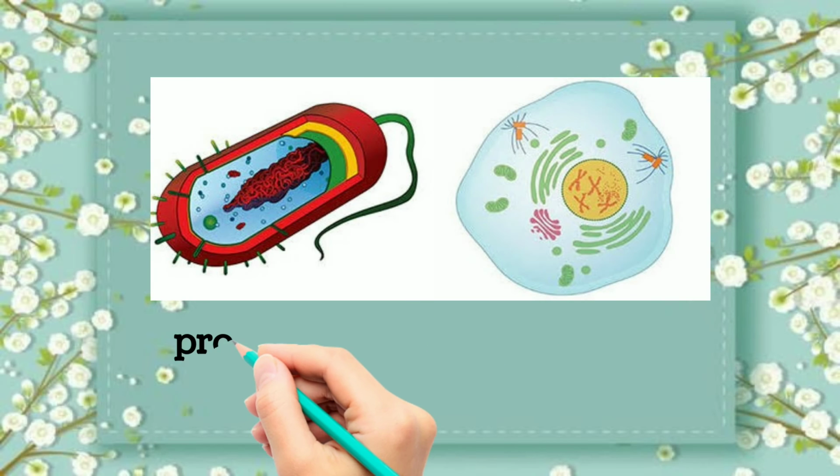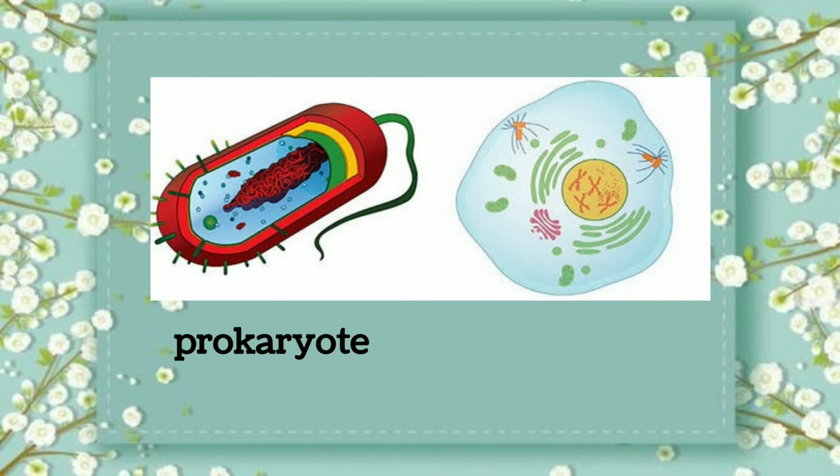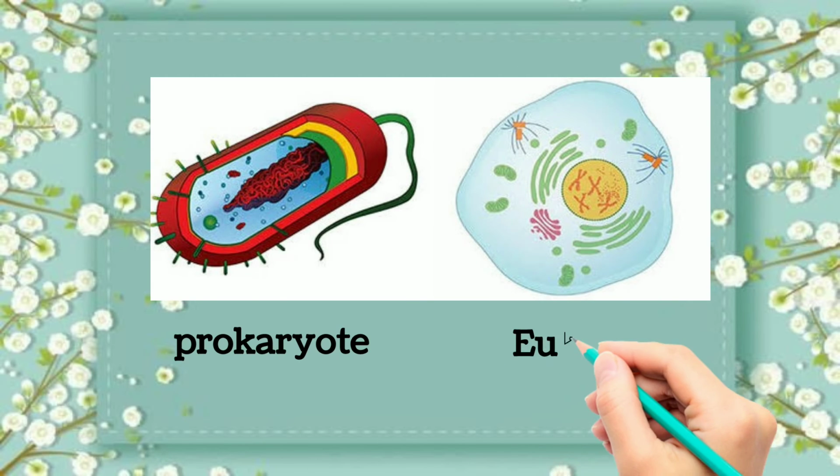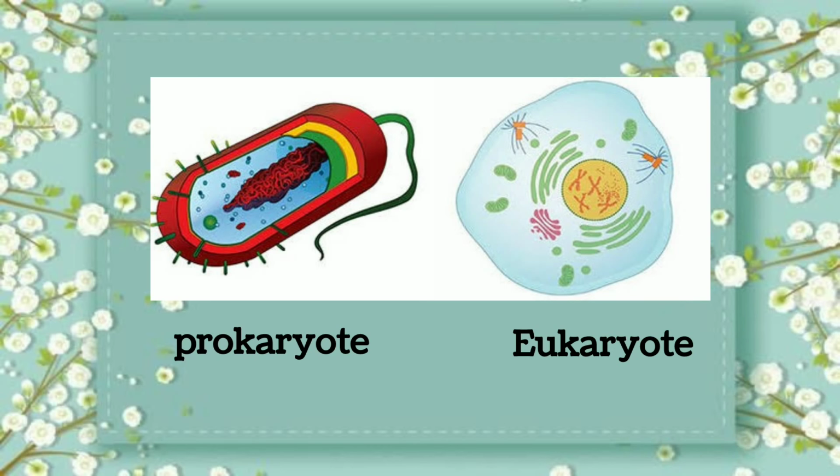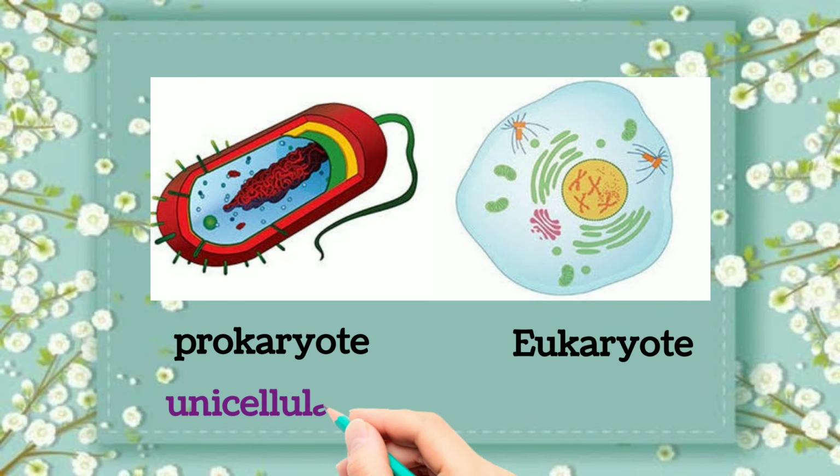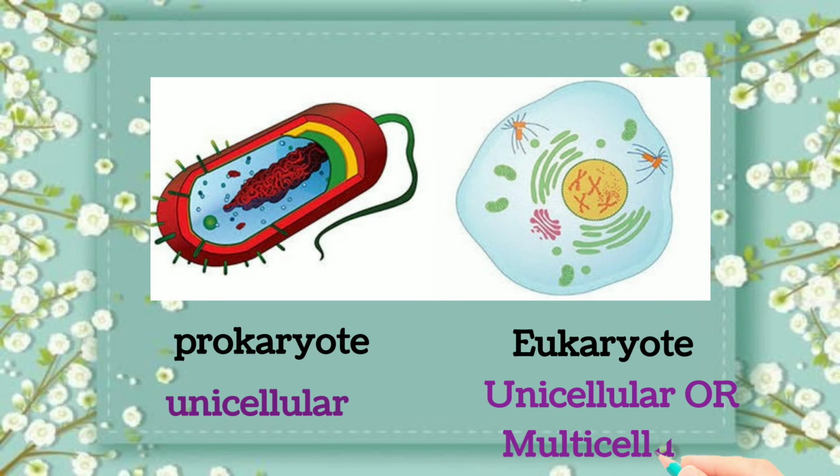Organism that are made up of prokaryotic cell is called prokaryote. Organism that are made up of eukaryotic cell is called eukaryote. Prokaryotes are unicellular, means they are made up of only one cell. Eukaryotes may be both unicellular and multicellular.